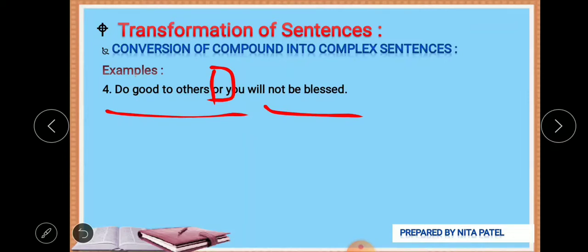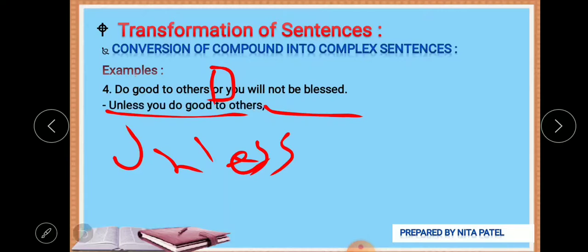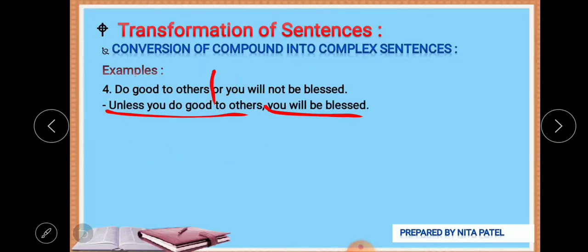Or, unless you do good to others, you will not be blessed. 'Unless' works as the negative of 'if', so you can go for 'unless'. It is a condition-type sentence structure.